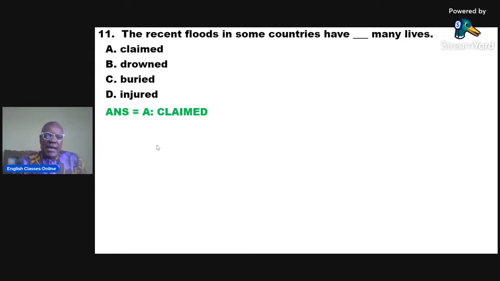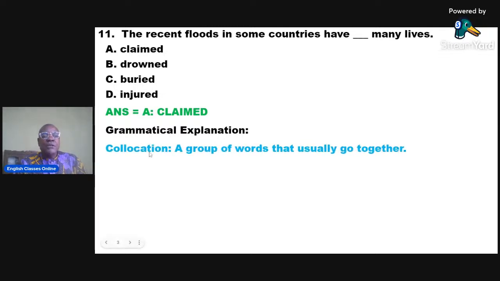Now, how did we arrive at this answer? Let's give the grammatical explanation. First of all, you need to understand what collocation is about. It's a grammatical concept referring to a group of words that usually go together.